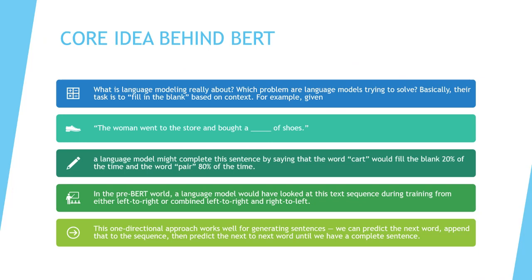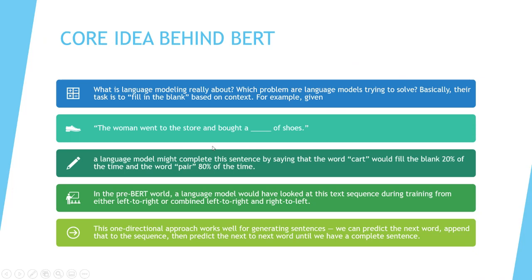But in the pre-BERT world, when BERT was not there and we had ELMo and these kinds of modeling techniques, what would the model have done? It would have looked at the left-to-right scenario. The woman went to the store and bought something, and they're trying to make sense of the context. So what am I talking about? Bought a bag full of shoes, or a cart full of shoes, or something like that.